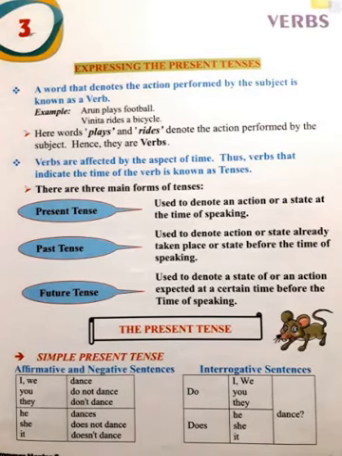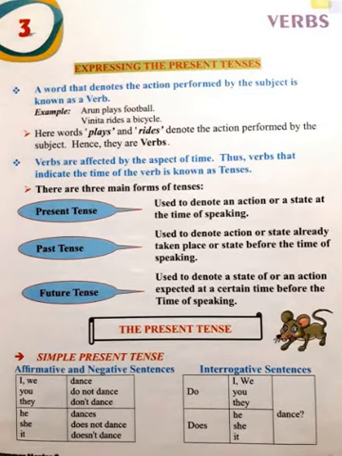Today I am going to take chapter number 3, verbs. A word that denotes the action performed by the subject is known as a verb. I hope you all know about verbs, because you have been learning that since your childhood, right? Action words are known as verbs. The subject means, in a sentence, the one about whom we are talking. What he or she is doing in that sentence, that particular word is known as the verb.